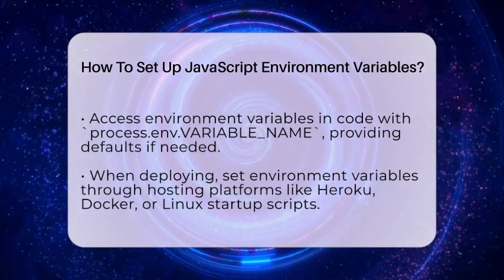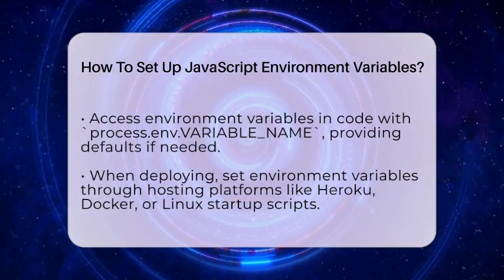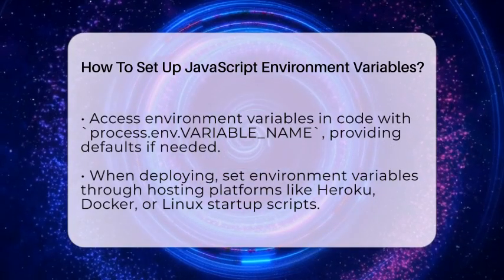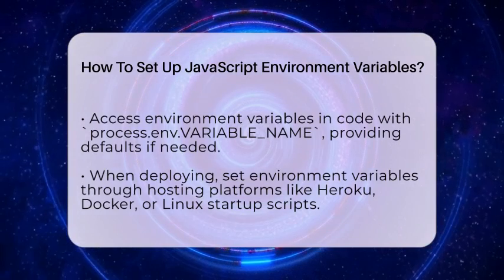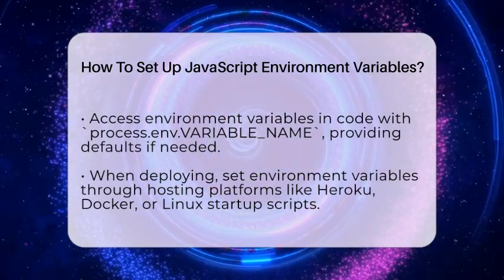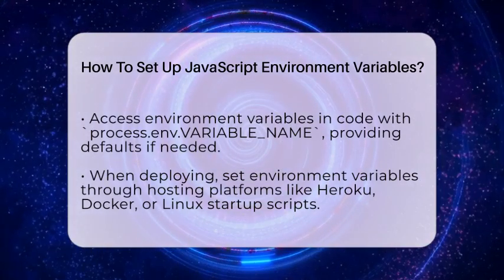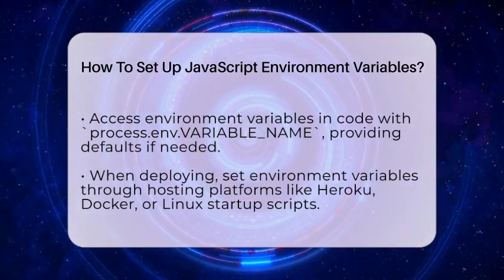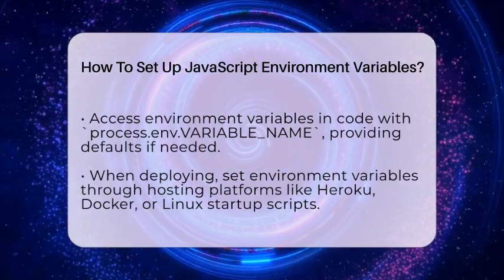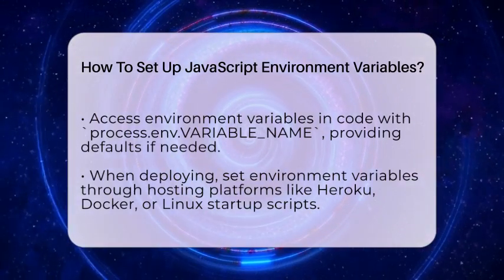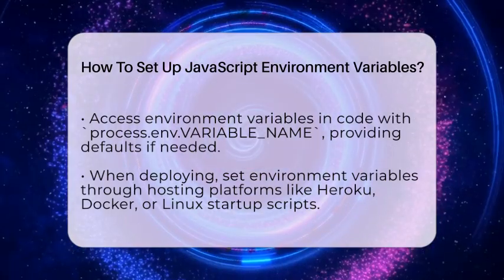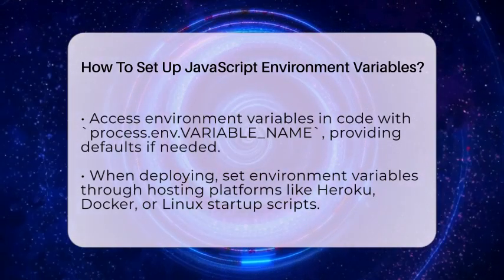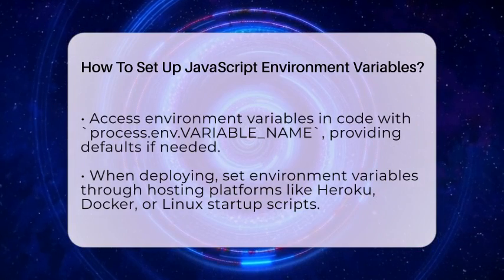When deploying your app, setting environment variables depends on your hosting platform. For example, on Heroku, you use heroku config:set NODE_ENV=production. If you use Docker, you pass variables with docker run -e NODE_ENV=production your-image. On Linux servers, you can export variables in startup scripts or system files.